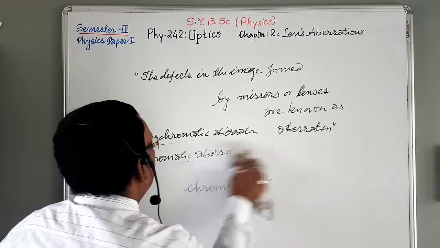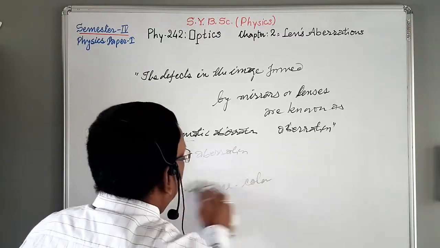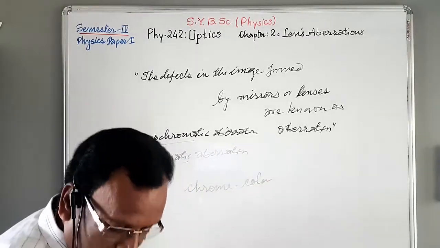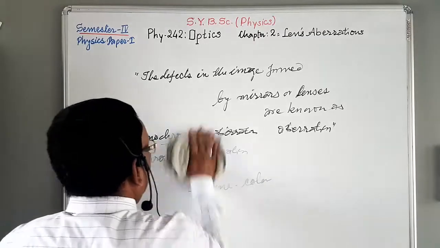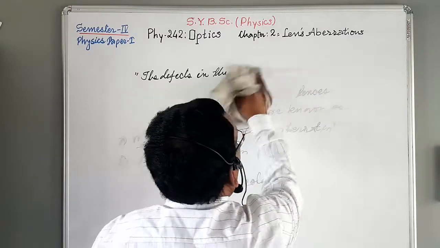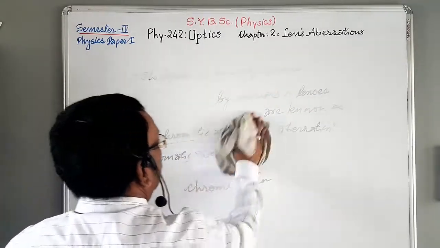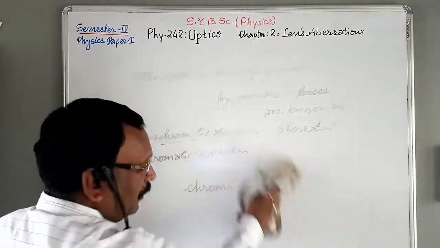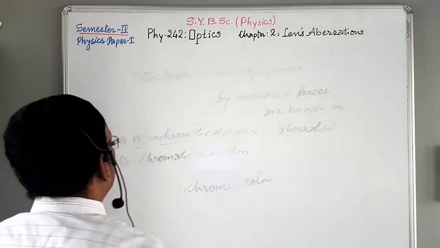Now we are going to see monochromatic aberration.